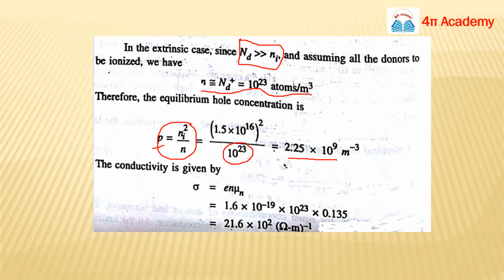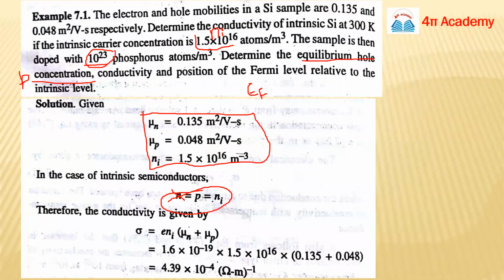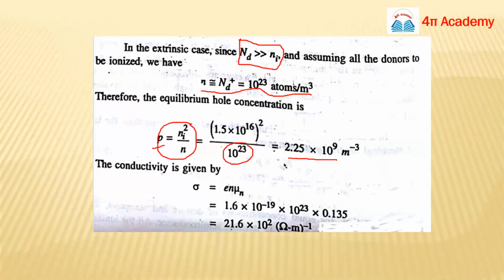And you can also calculate the conductivity. They are talking about the conductivity now. So for your final P-type semiconductor, you can calculate the conductivity, and it will be sigma equals E and mu n. You have all the terms, all the values, and you can calculate the conductivity.